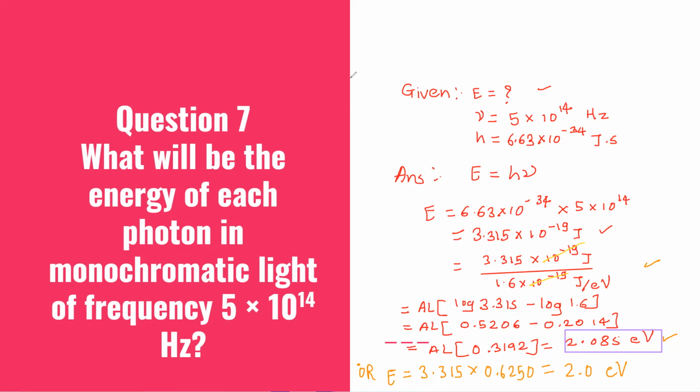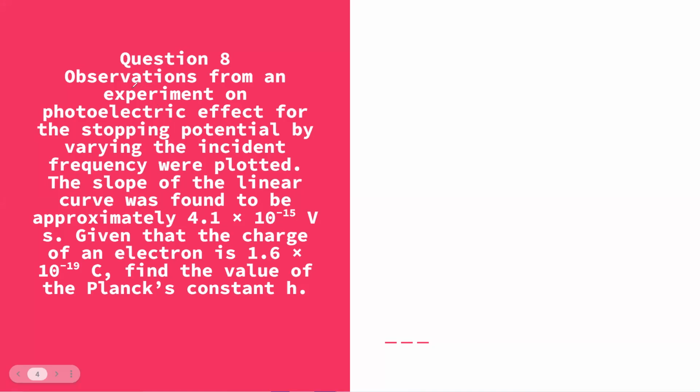Now let's move to the next question, which is question number 8. Observations from an experiment on the photoelectric effect for the stopping potential by varying the incident frequency were plotted. The slope of the linear curve was found to be approximately 4.1 into 10 raised to minus 15 volt second. Given that the charge of an electron is 1.6 into 10 raised to minus 19 coulomb, find the value of Planck constant. So here it is mentioned that the stopping potential is varied by varying the incident frequency.